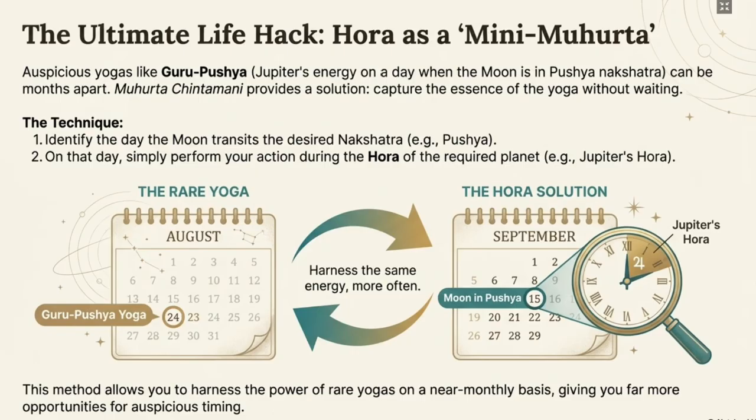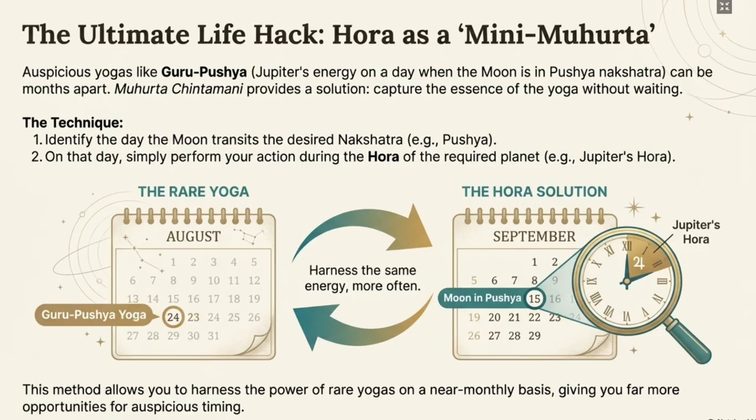Maybe it has passed. That Guru Pushya Nakshatra has just passed away. So what you can do is see when the next time the moon is in Pushya Nakshatra, and you choose the Hora of Jupiter.